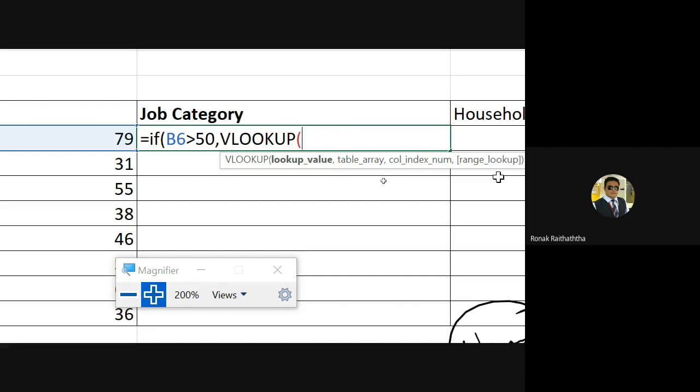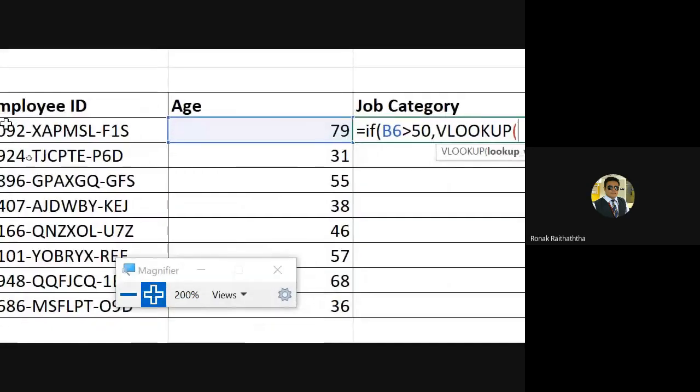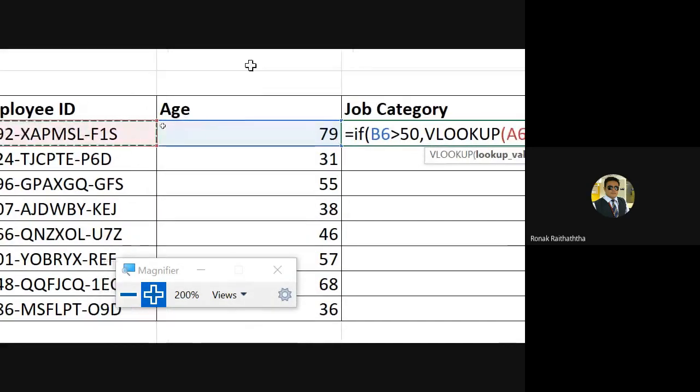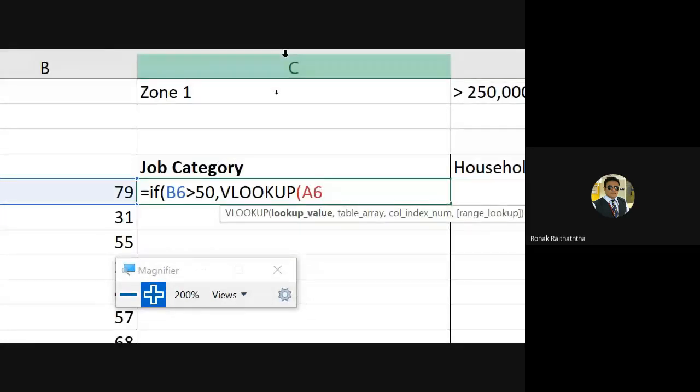VLOOKUP has got its own syntax, and the first thing we have in the VLOOKUP is the lookup value, and the lookup value, you people are aware, is the employee ID. Selecting the employee ID, then pressing the comma to go to the next parameter of the syntax.